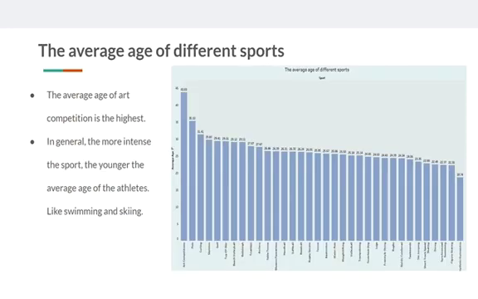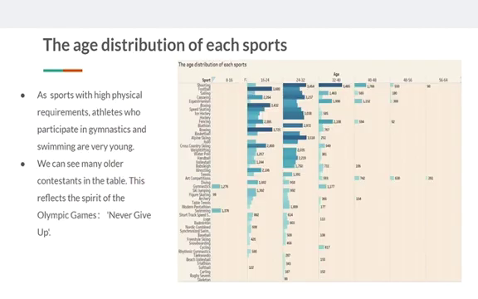Except for the art competition, the average age of some other sports is also not young. Golf and shooting are the oldest sports. In general, the more intense the sport, the younger the average age of the athletes, like swimming and skiing. This is totally different from the art competition and shooting. In sports with high physical requirements, we can see in this figure that athletes who participate in gymnastics and swimming are very young. The majority of these athletes are still teenagers.